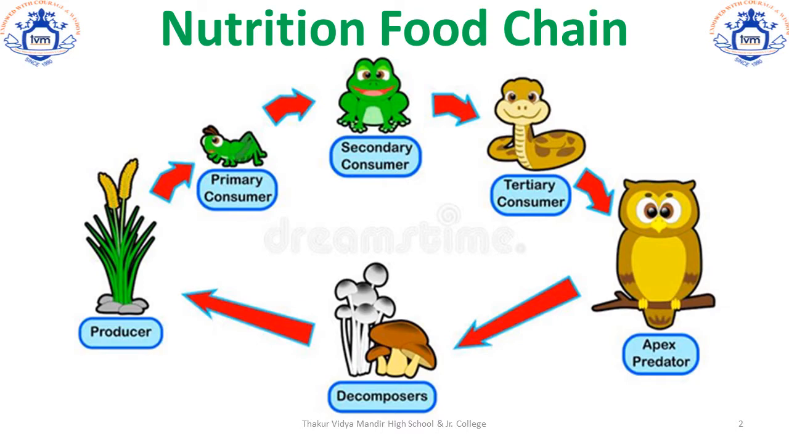The second is secondary consumer. The secondary consumers consume primary consumers. Then they are followed by tertiary consumers and finally they are hunted by apex predators. Apex means the top predator, the top of the food chain.